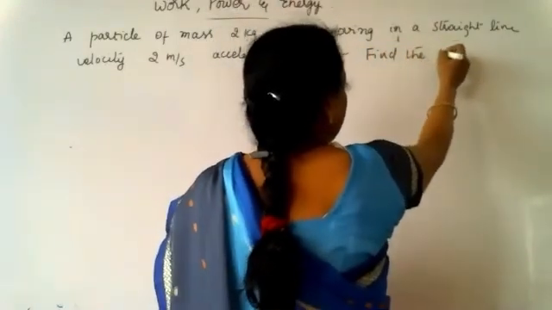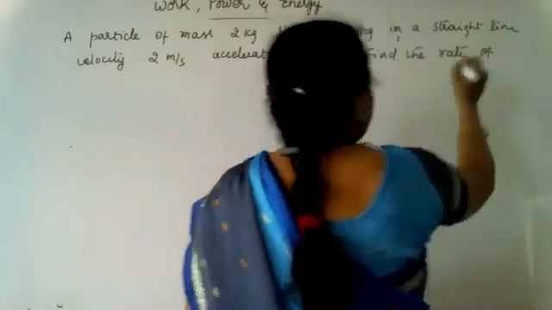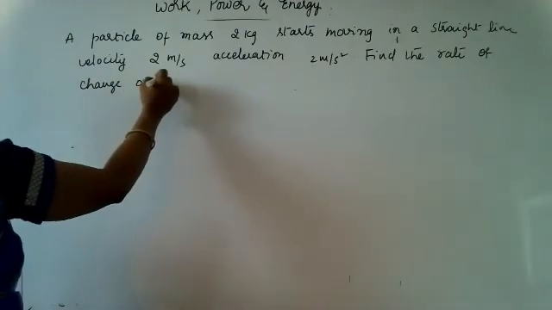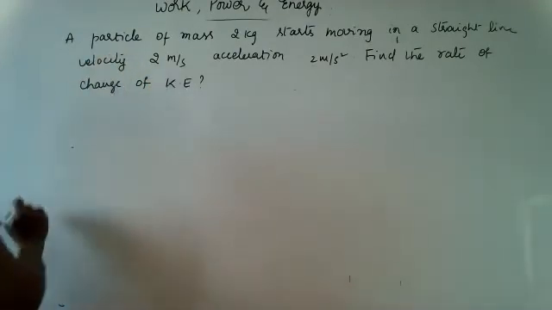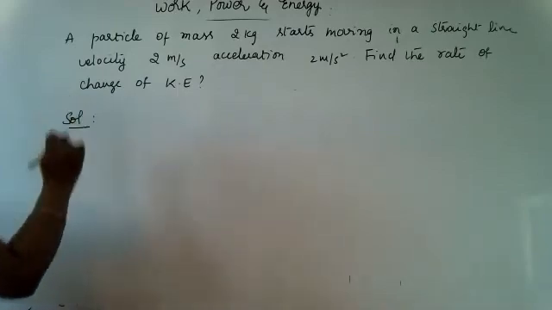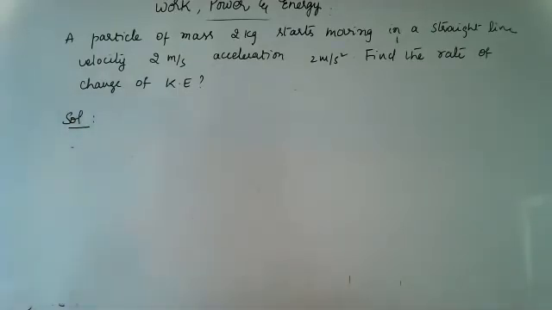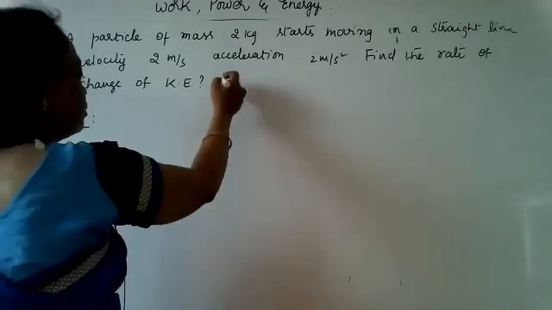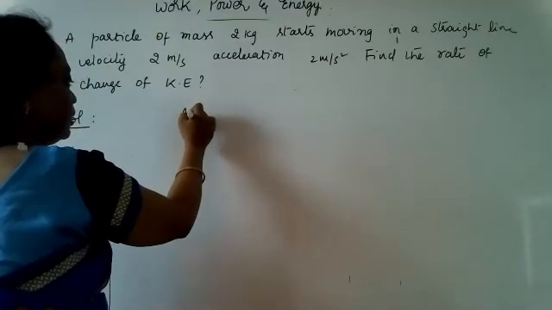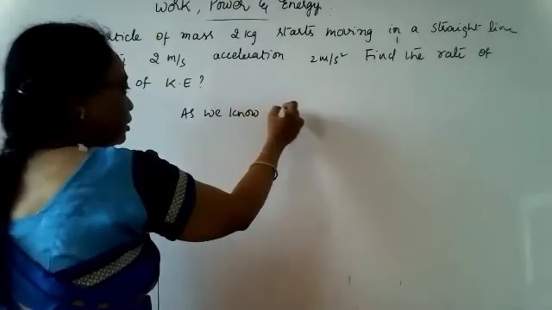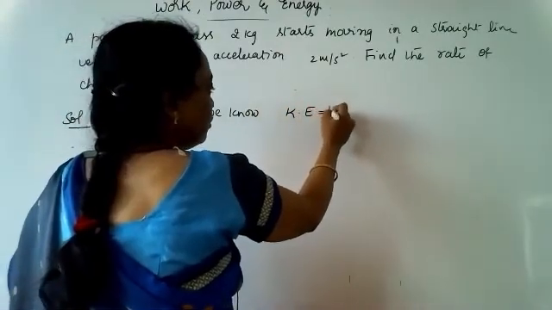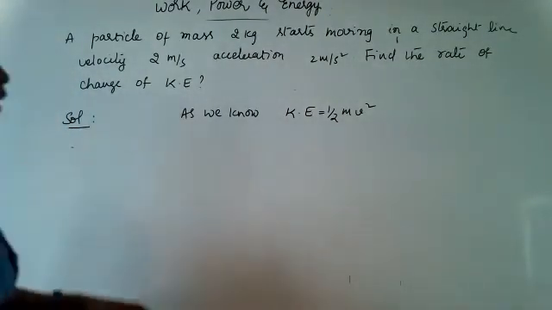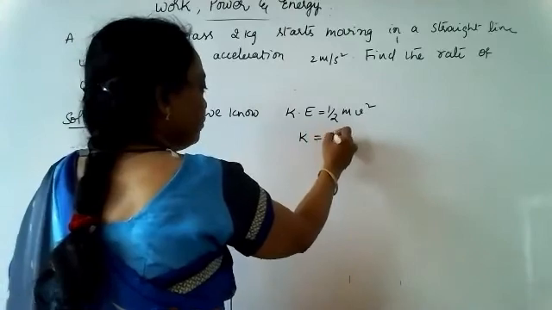So how do you calculate the rate of change of kinetic energy in this case? In the class starting itself, I have given the formula for this. Kinetic energy, as we know, K is equal to half mv square.